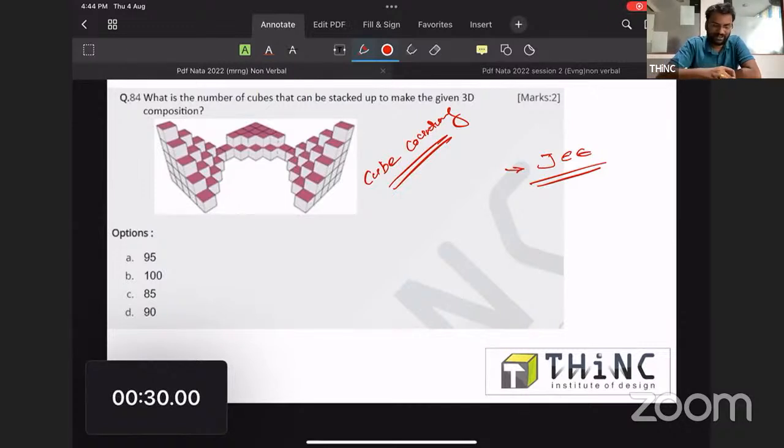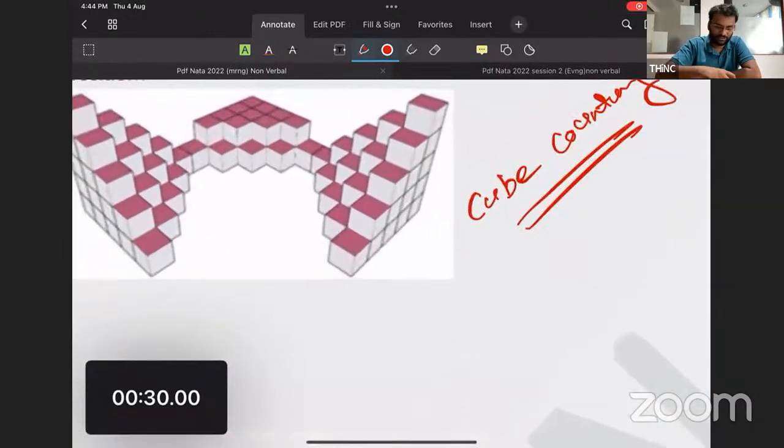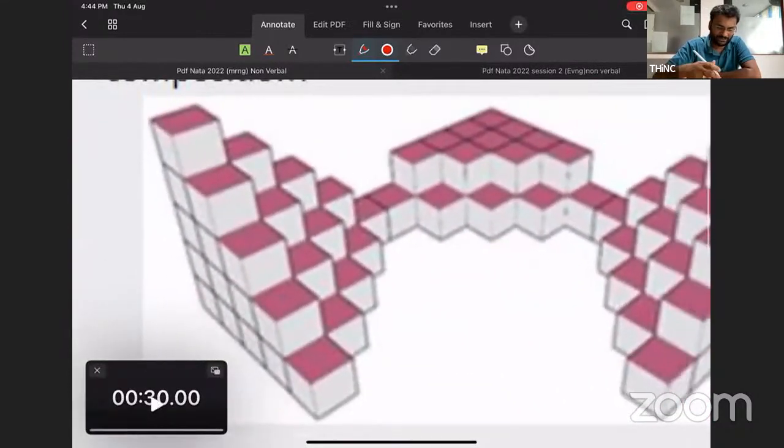Okay, this is difficult to be solved in 30 seconds without that shortcut. So I will get you the shortcut. The shortcut is like this. I'm just making a cut over here. From here onwards, I'm just separating the figure. Now I'm going to number it.